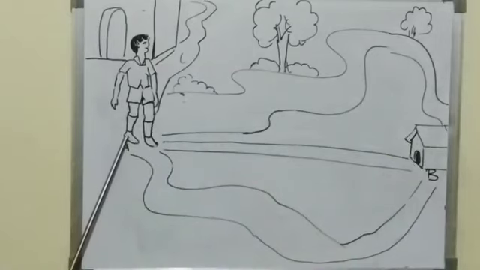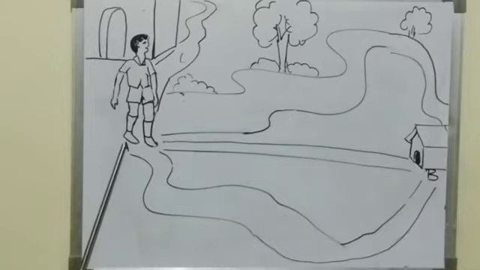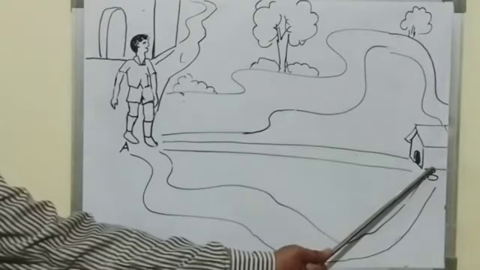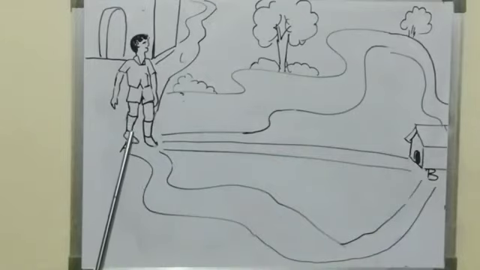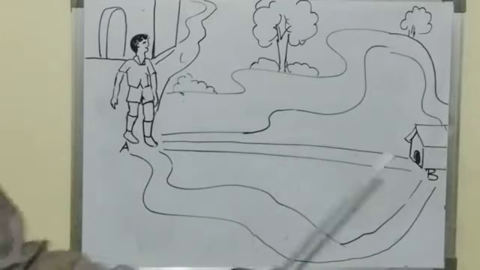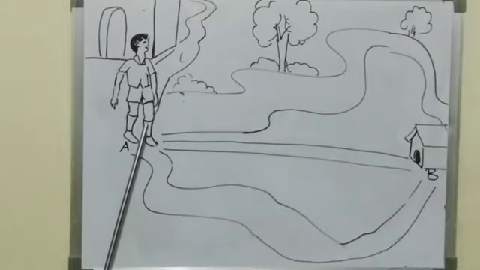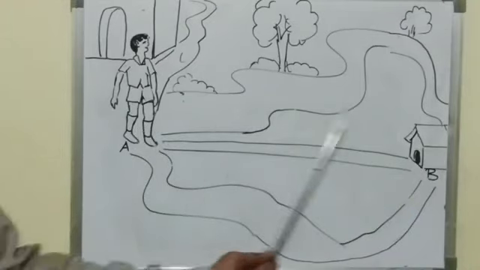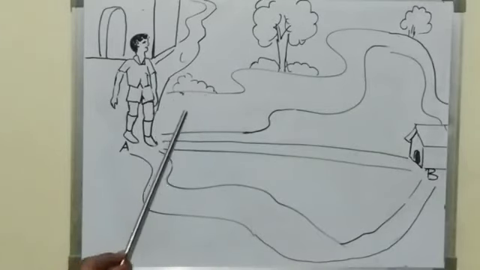The position of the school is taken as A, and his house is taken as B. So he has to go from A to B. There are many ways to go from A to B. So one road is this one.